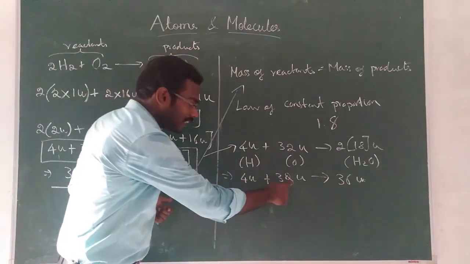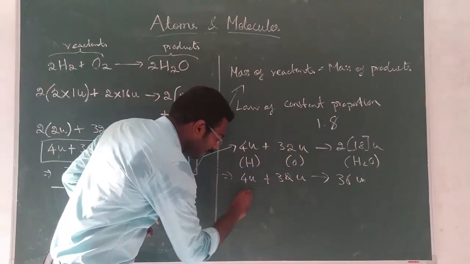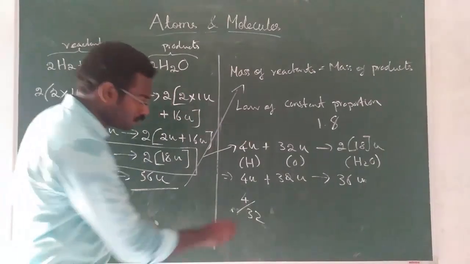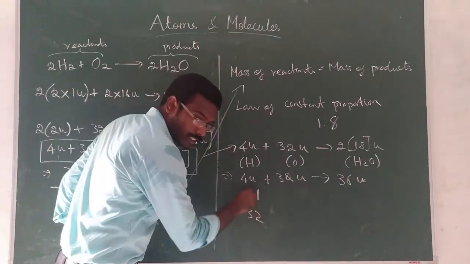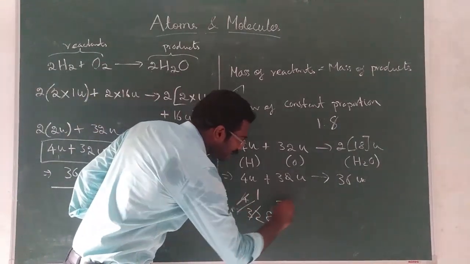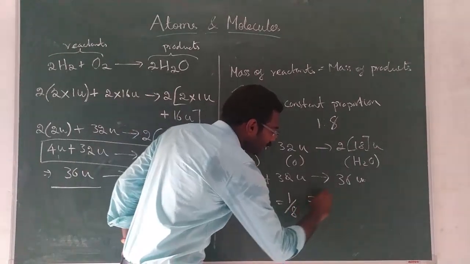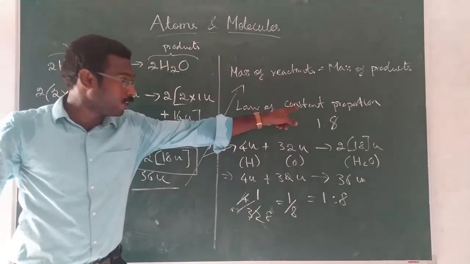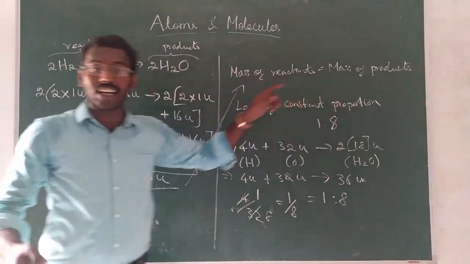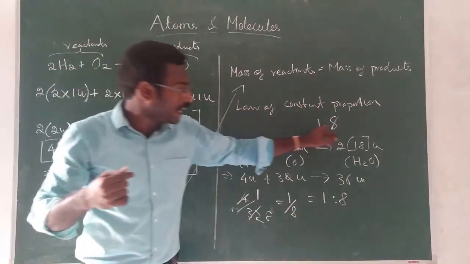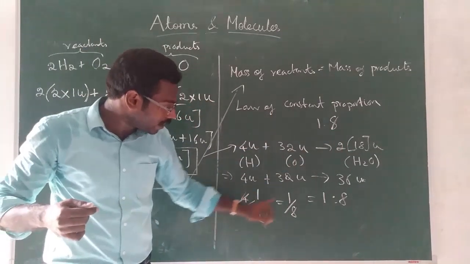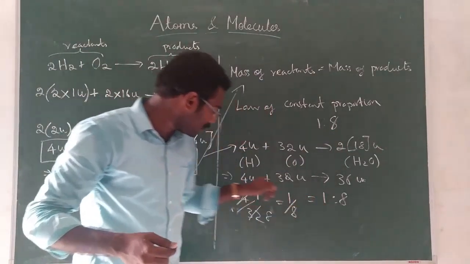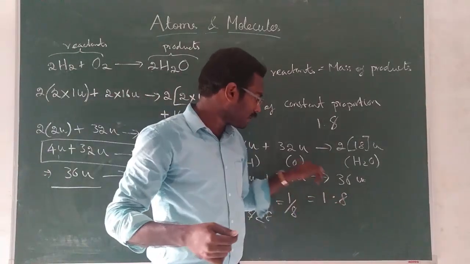So this is hydrogen, this is oxygen. So divide this 4 divided by 32. What is 4 divided by 32? 4 eights are 32. So answer is 1 by 8, that is equal to 1:8. Now it is proved or not? I already told you in water hydrogen and oxygen are always in the ratio 1:8. So 4 divided by 32 is 1 by 8, that is 1:8. So 1 represent hydrogen, 8 represent oxygen.